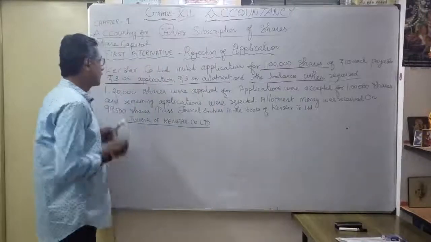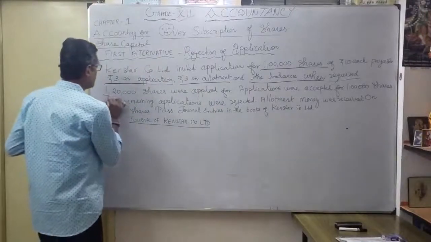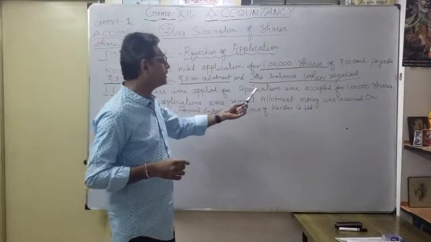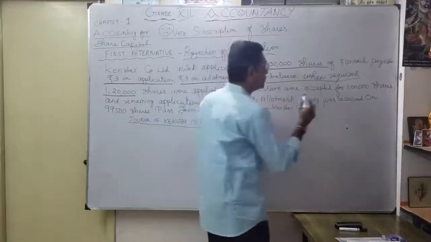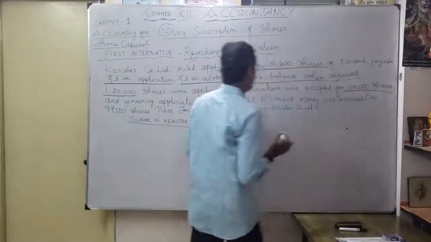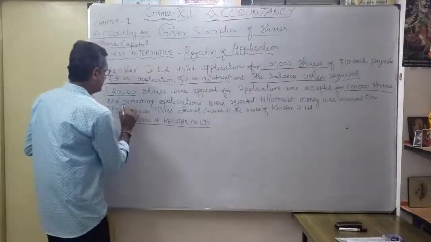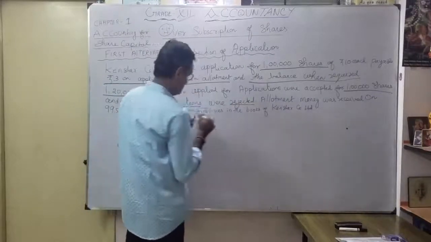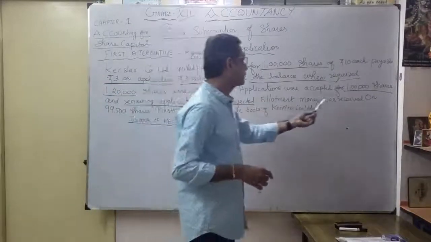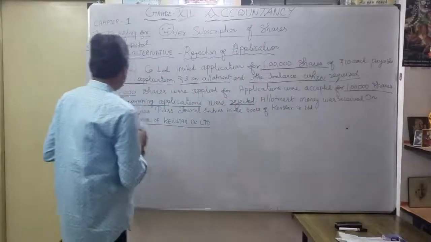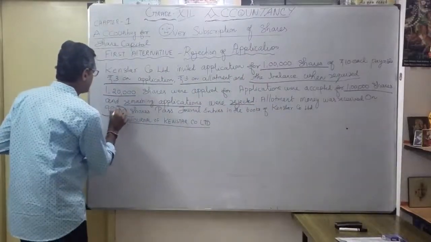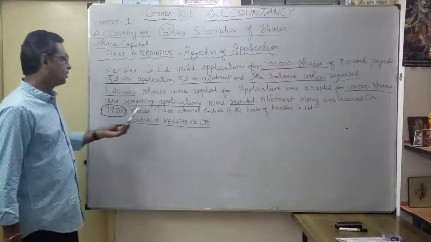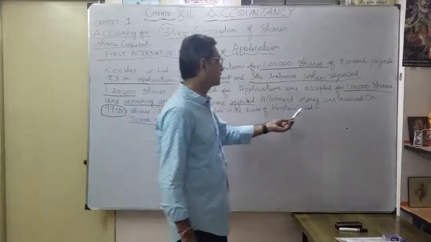See the next line. How many shares actually applied? 1,20,000 shares are applied. So applications are accepted for only how much? 1 lakh shares. And remaining applications were rejected. Allotment money was received on only how many shares? 99,500 shares. Okay, that is the second important thing. Pass journal entries in the books of Kenstar Company Limited.